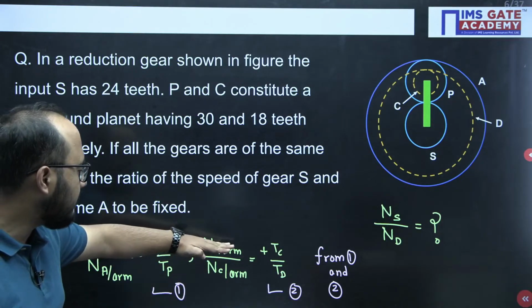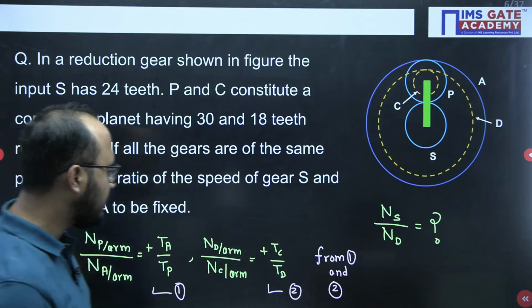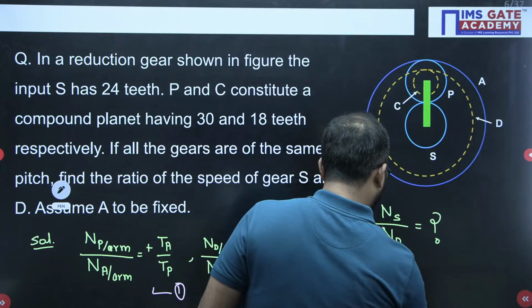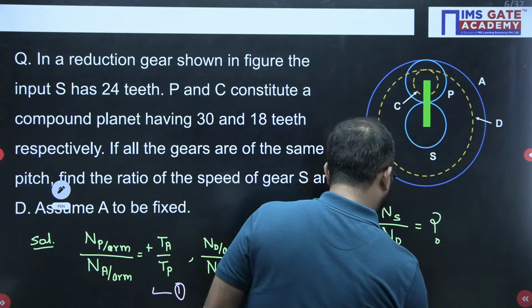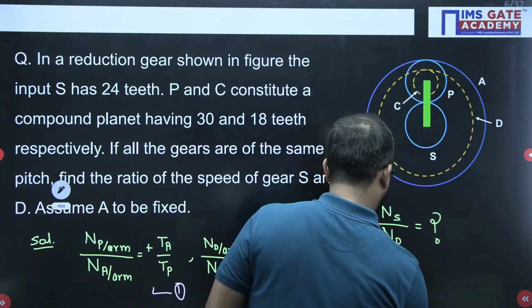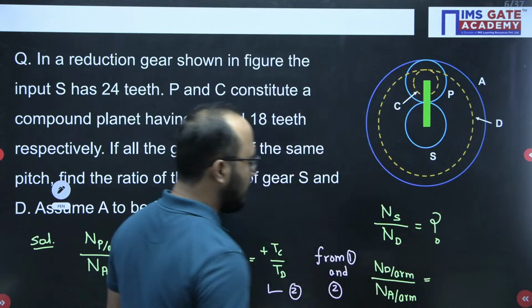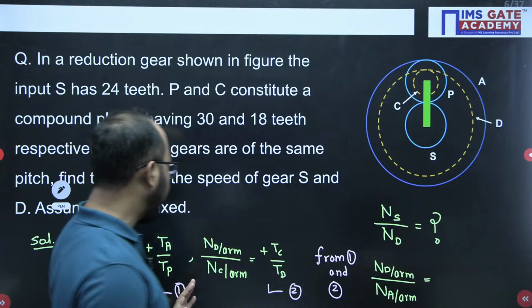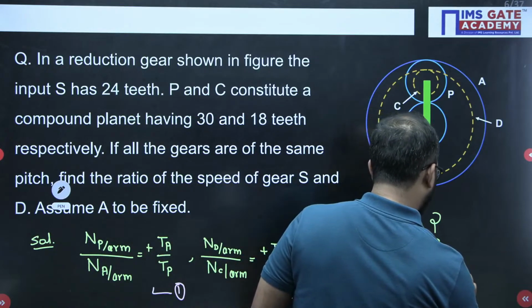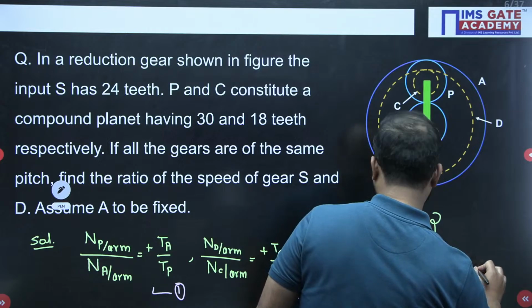In the numerator we will have D with respect to arm, and in the denominator A with respect to arm. Both sides get multiplied: TA by TP multiplied by TC by TD.